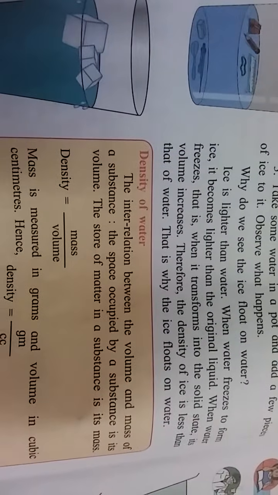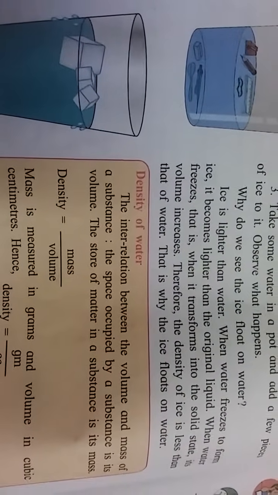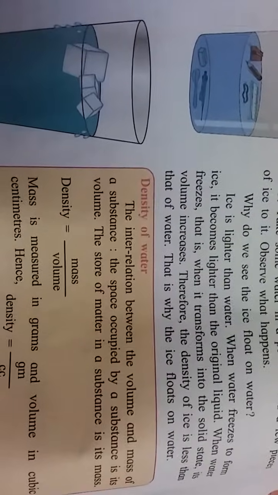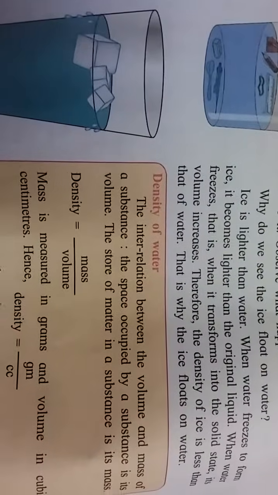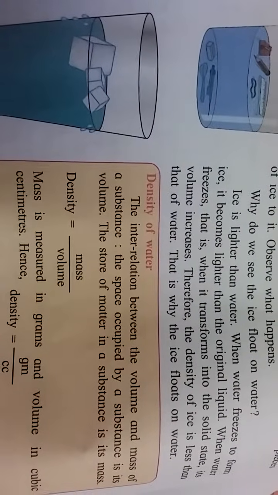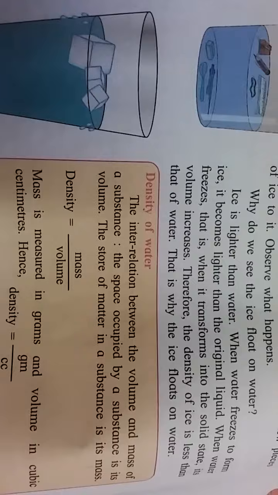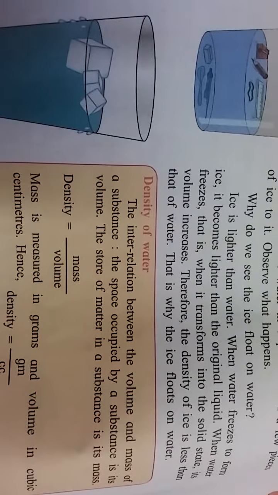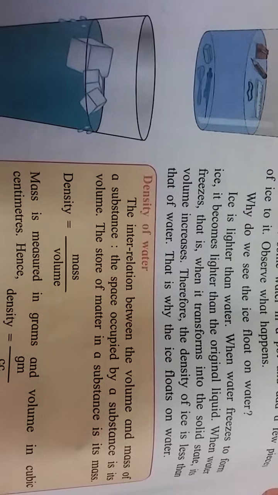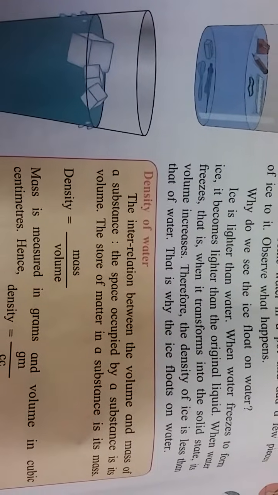When the water freezes to form ice, it becomes lighter than the original liquid. How is ice formed? If we freeze water, then ice will form. In that process, the ice becomes lighter than the water.